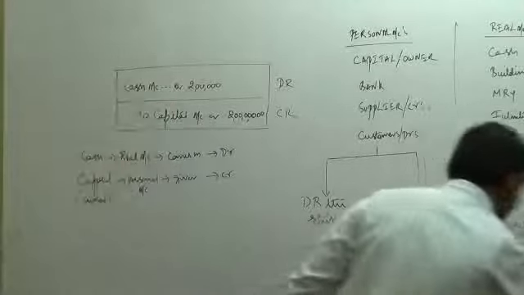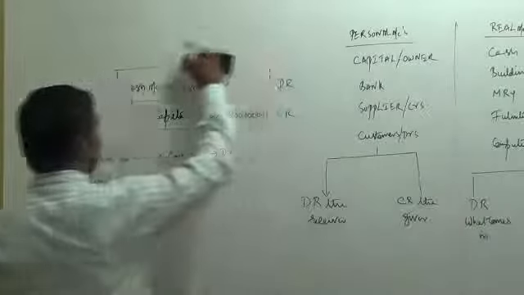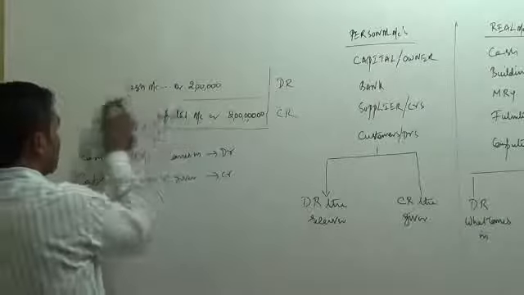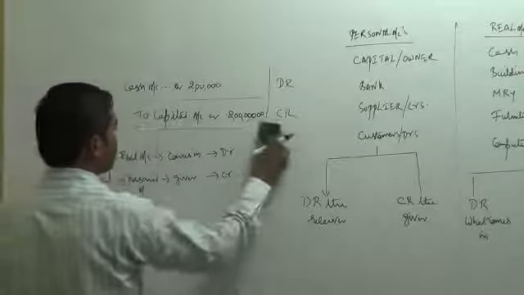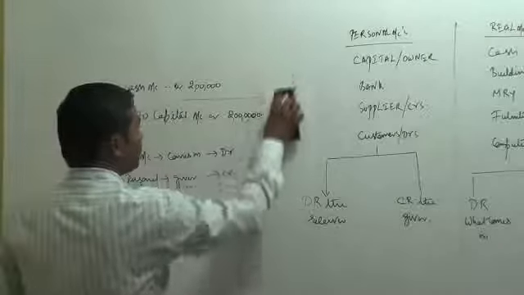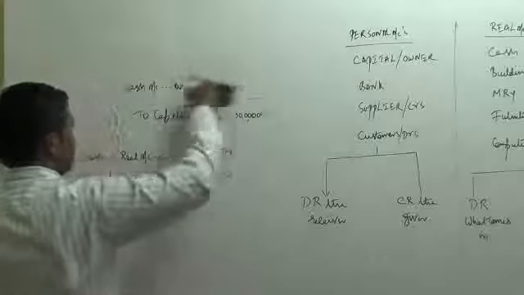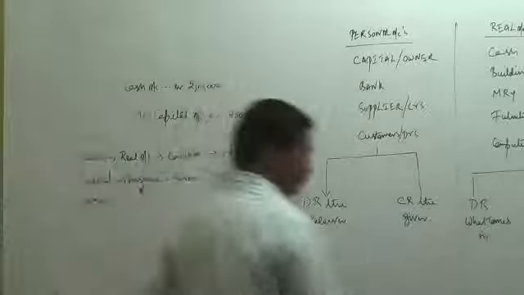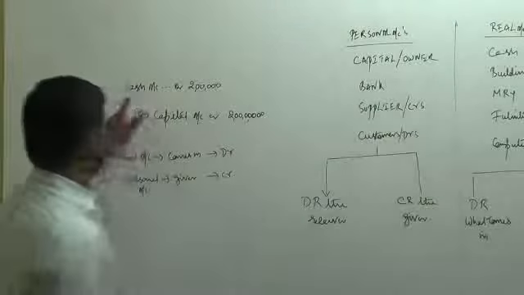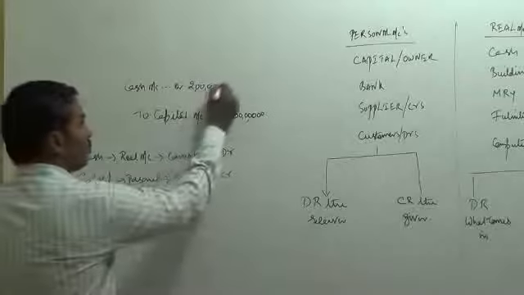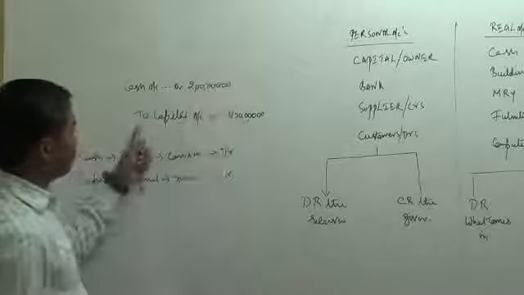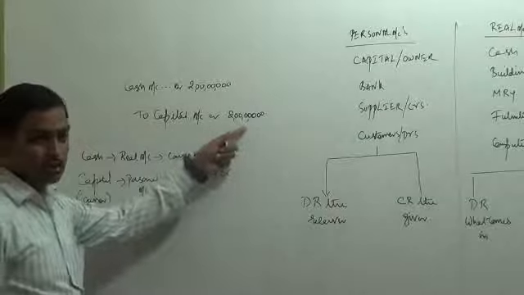Now I just drew these boxes for you people to understand. Actually you won't have any such boxes when you are recording a journal entry. So the entry is cash account debit 2 crores to capital account credit 2 crores.